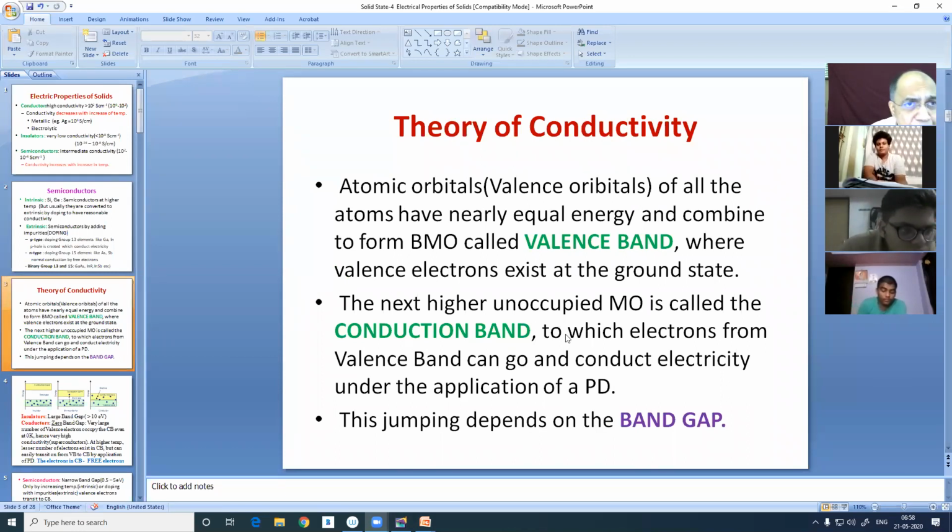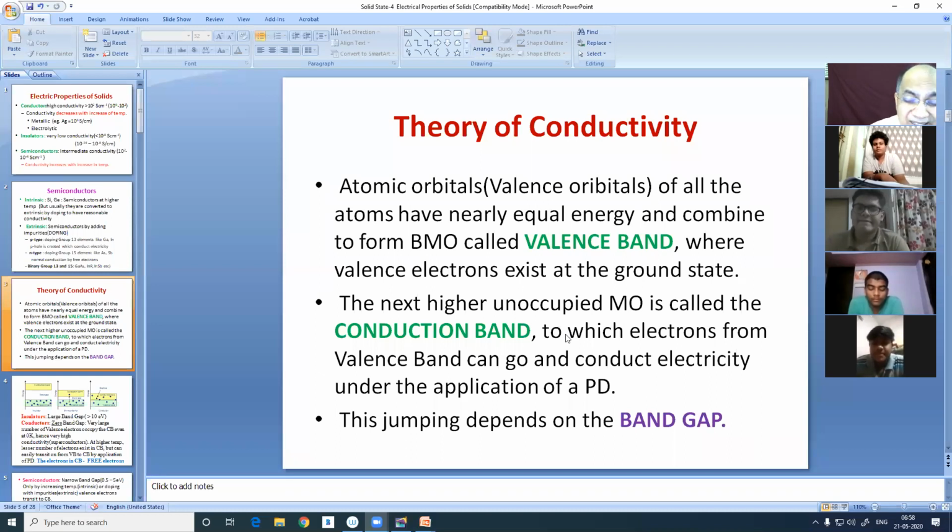Because the atoms in a solid, for example, if we take a metallic crystal or an ionic crystal, they do not conduct electricity if it is ideal. But we have known that non-ideal crystals having Schottky defect or Frenkel defect or even metal excess defect, metal deficiency defect, all of them conduct electricity in some way or the other.